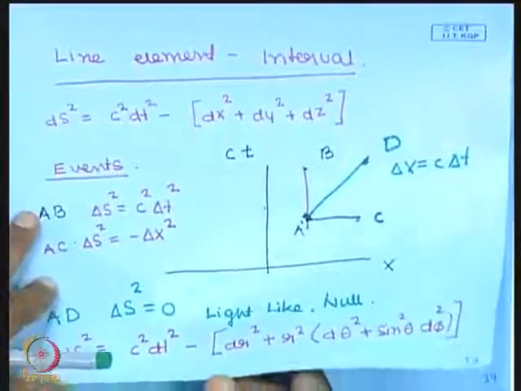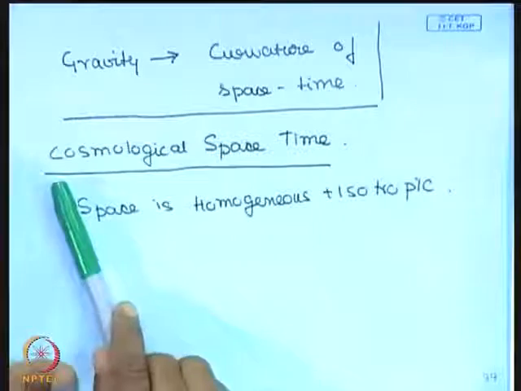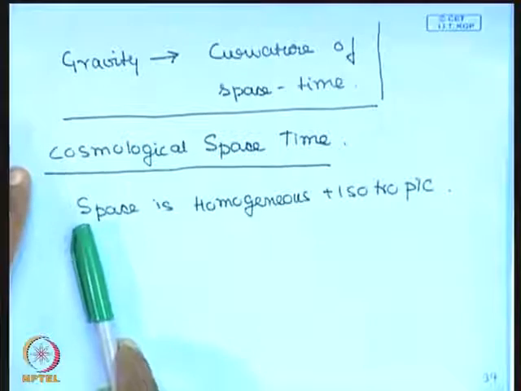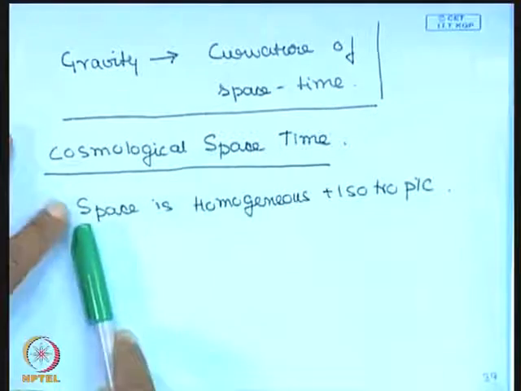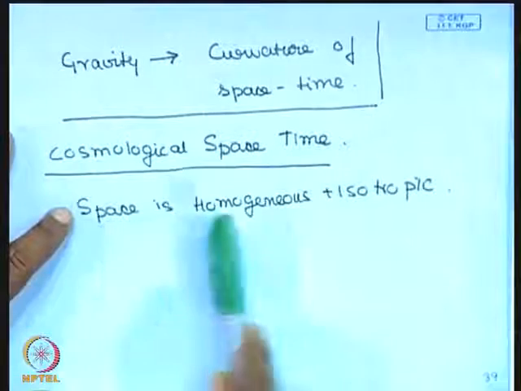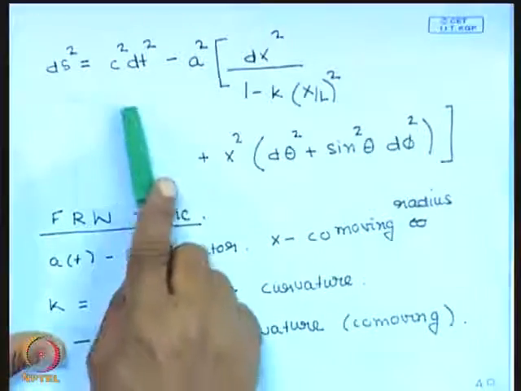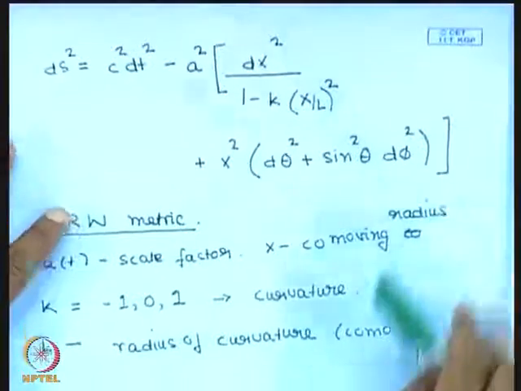Now in Einstein's theory of relativity, the gravitational field manifests itself as the curvature of space-time, and here in cosmology, the cosmological space-time has the property that the space has to be homogeneous and isotropic. So the line element or the metric allows us to calculate distances between points.